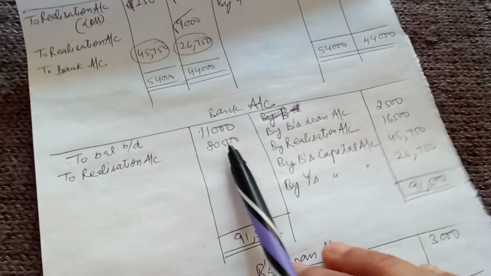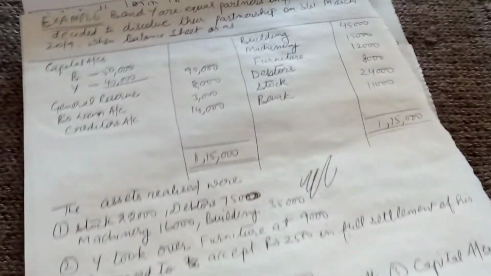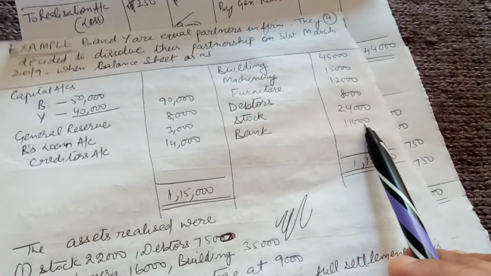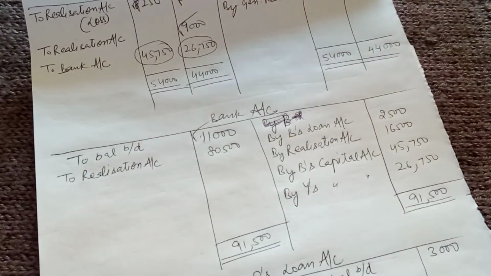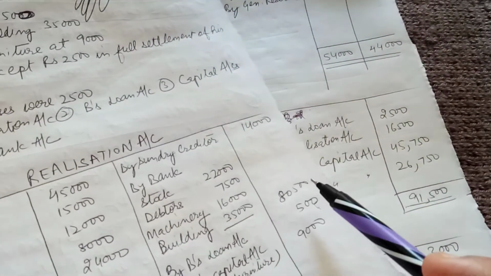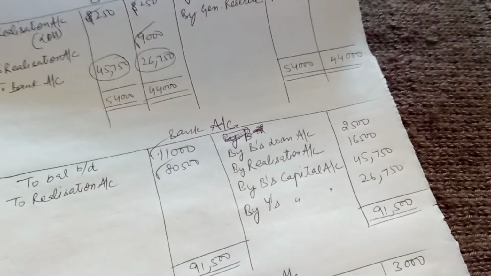Now in the bank account, the opening balance of bank was 11,000, so it is here 11,000. By realization from the assets we got 80,500, it is here 80,500. We made payment to B's loan, 2,500.